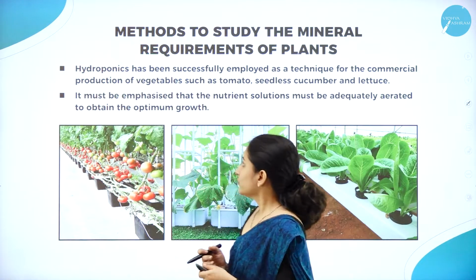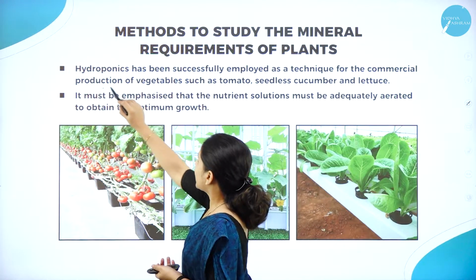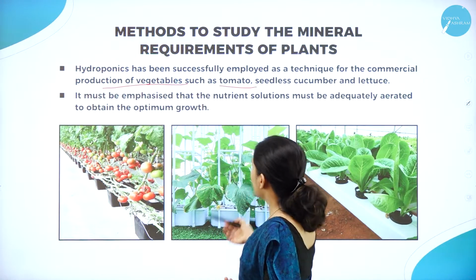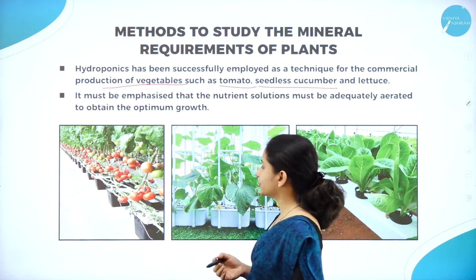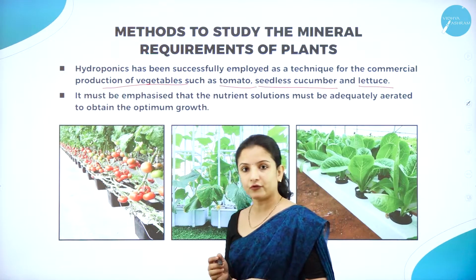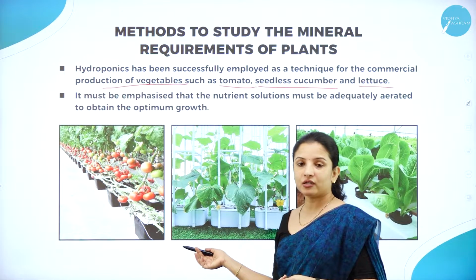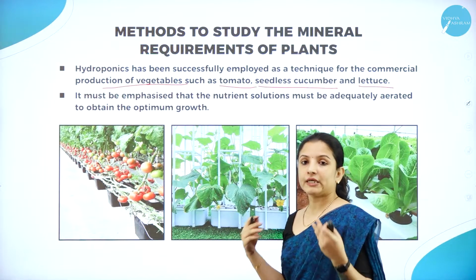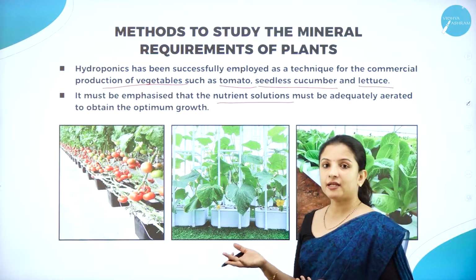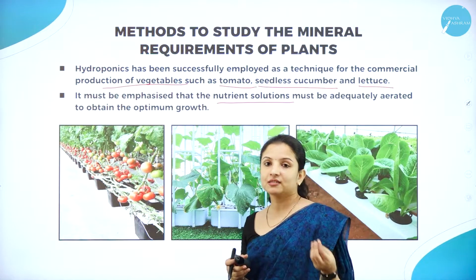Hydroponics, therefore, has been successfully employed to produce different types of vegetables such as tomatoes. You can see tomato grown through the hydroponic technique, and also seedless cucumber can be grown through hydroponic techniques, and lettuce also can be grown through the hydroponic technique. The only thing that has to be provided here continuously is the nutrient solution. No need of providing soil or anything. Only the nutrient solution must be adequately supplied, and proper aeration should be provided by placing an aerated tube.